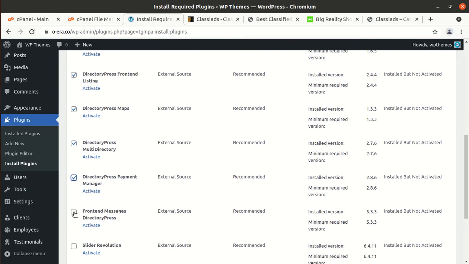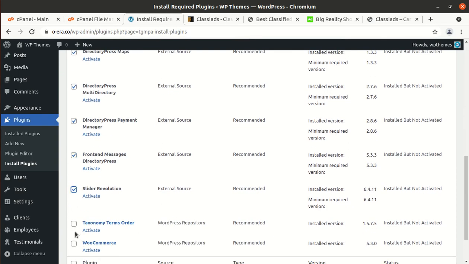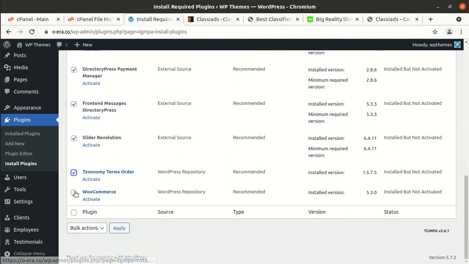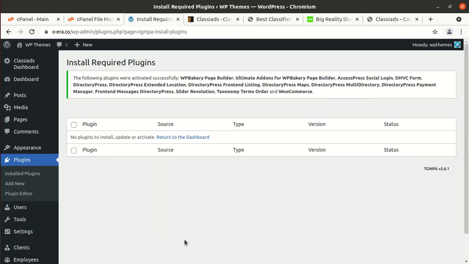Again, if you are feeling that your server is not so compatible or having less potential, you can activate these one by one, but I am activating all the plugins in one go. And now all the plugins along with the theme has been installed successfully, and all plugins has been activated.